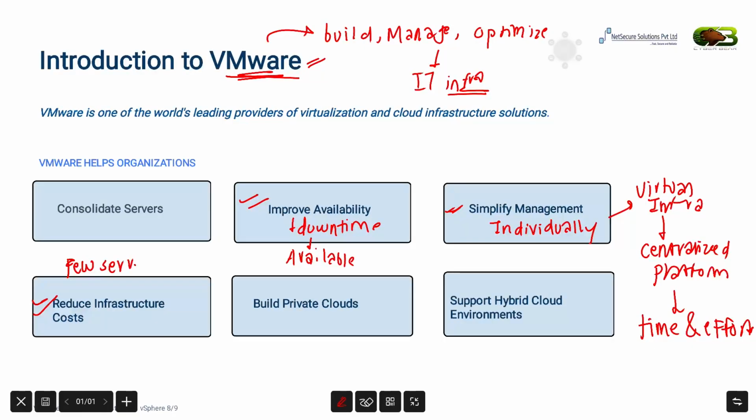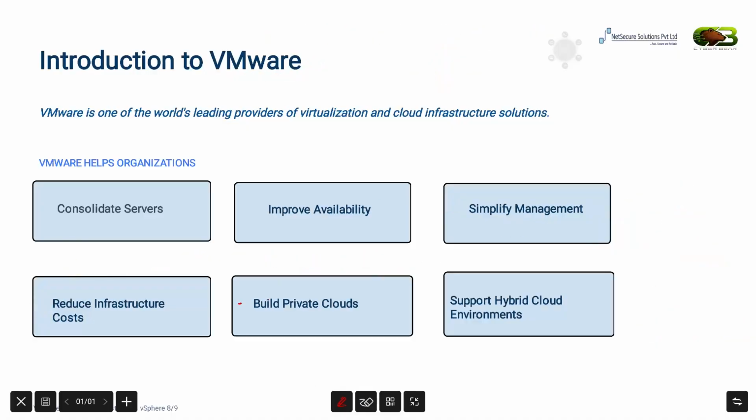Next is build private cloud. Organizations prefer creating their own secure cloud environment within their data center. They use both on-premises infrastructure and cloud services.